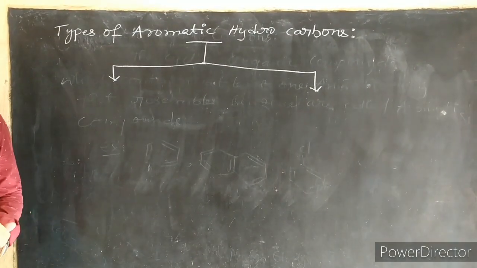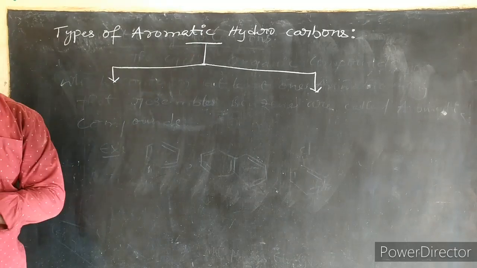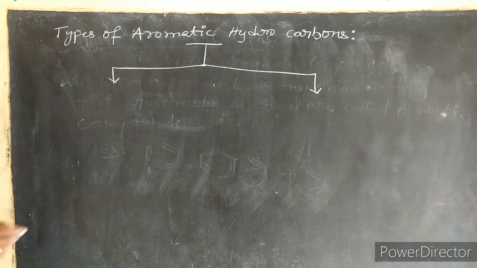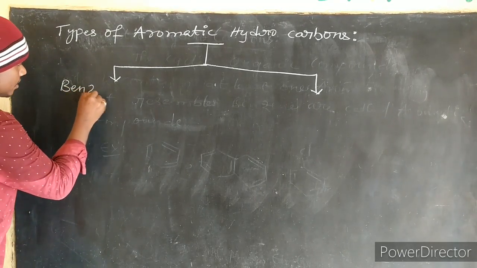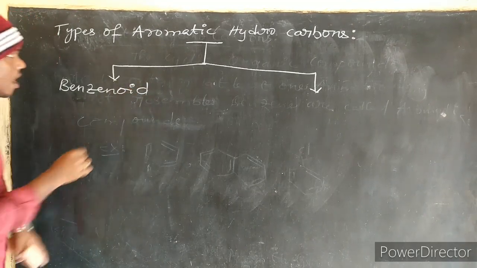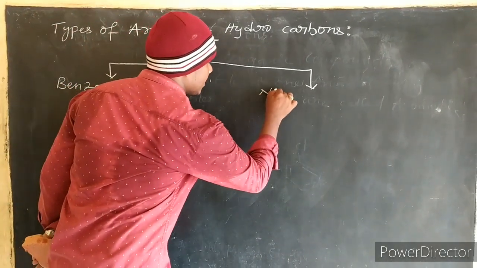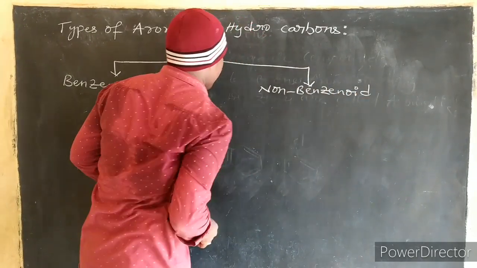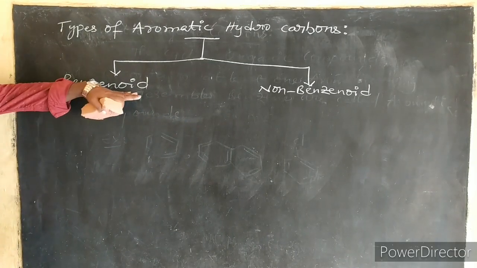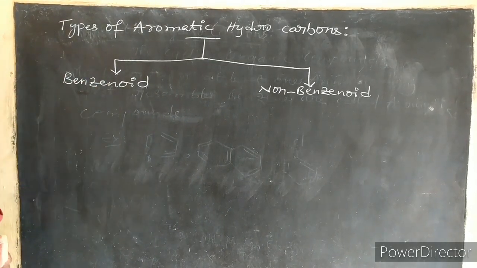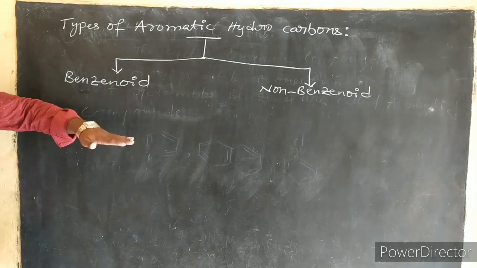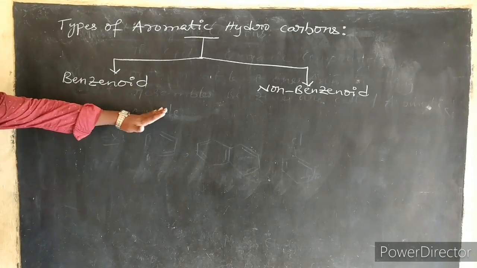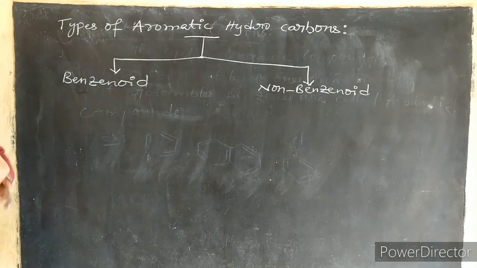Next, we are going to discuss types of aromatic hydrocarbons. So aromatic hydrocarbons are broadly divided into two types. What are those? Benzenoid aromatic hydrocarbons. Next, non-benzenoid aromatic hydrocarbons. So benzenoid aromatic hydrocarbons means the compounds which consist of a benzene ring. The compounds which consist of a benzene ring are called benzenoid aromatic hydrocarbons.